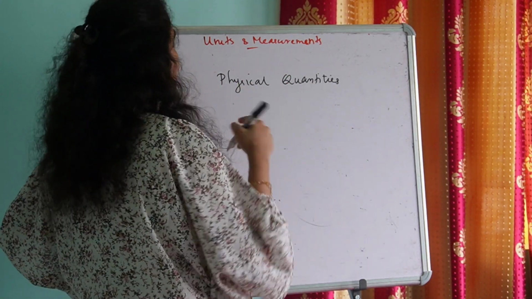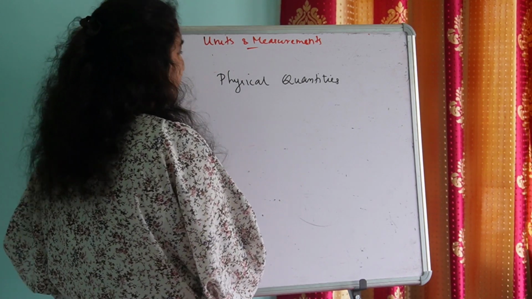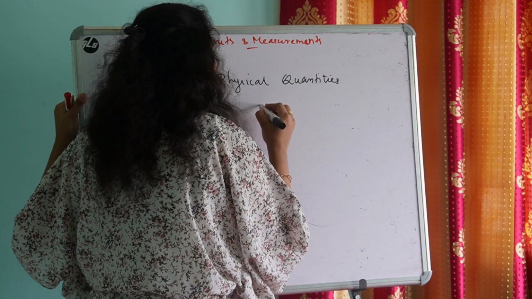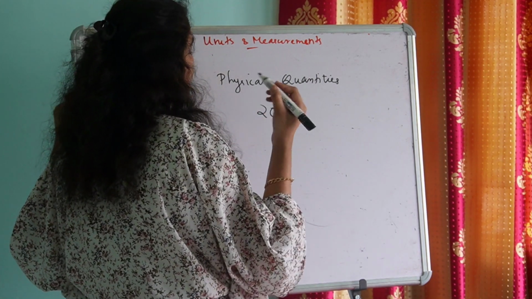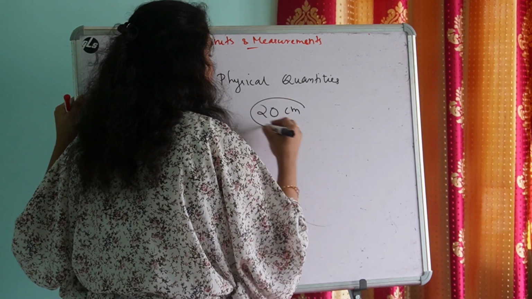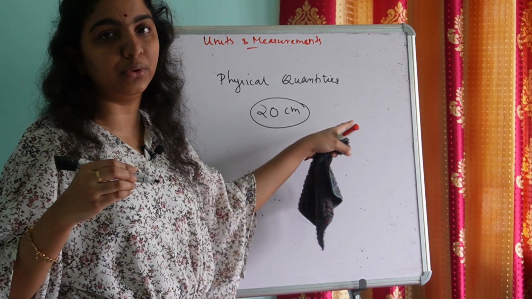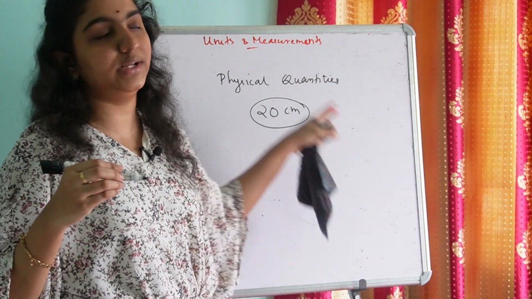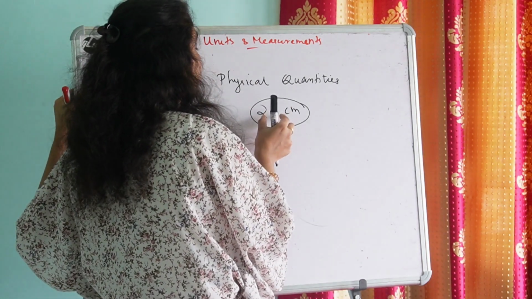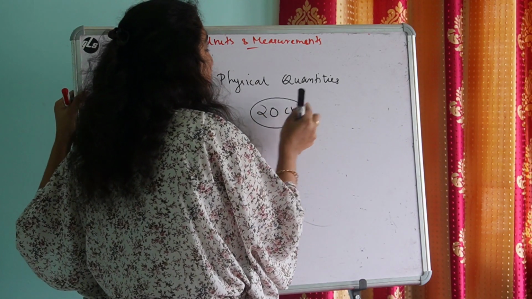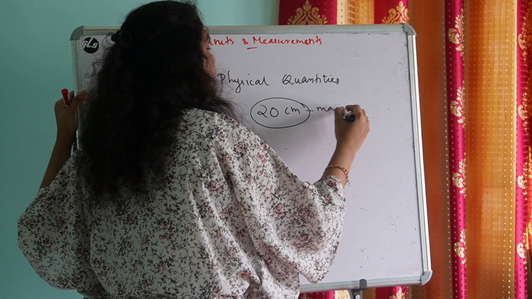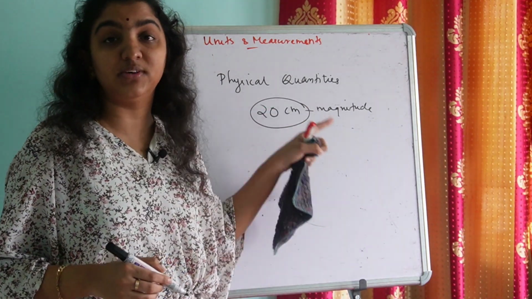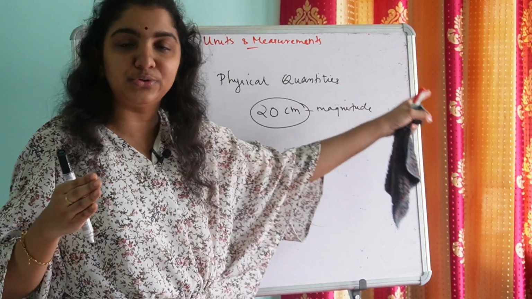How do we express a physical quantity? We express a physical quantity by a numeric value, say for example 20, the measured value along with its unit. We express a physical quantity by a measured value with its unit. And the measured value, the numerical value along with its unit, is known as the magnitude of a physical quantity.